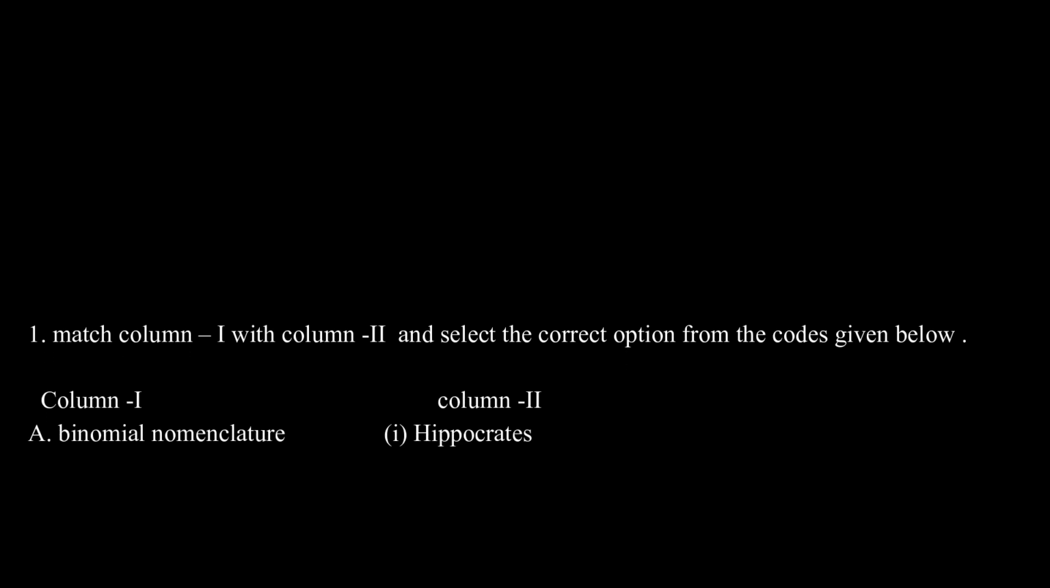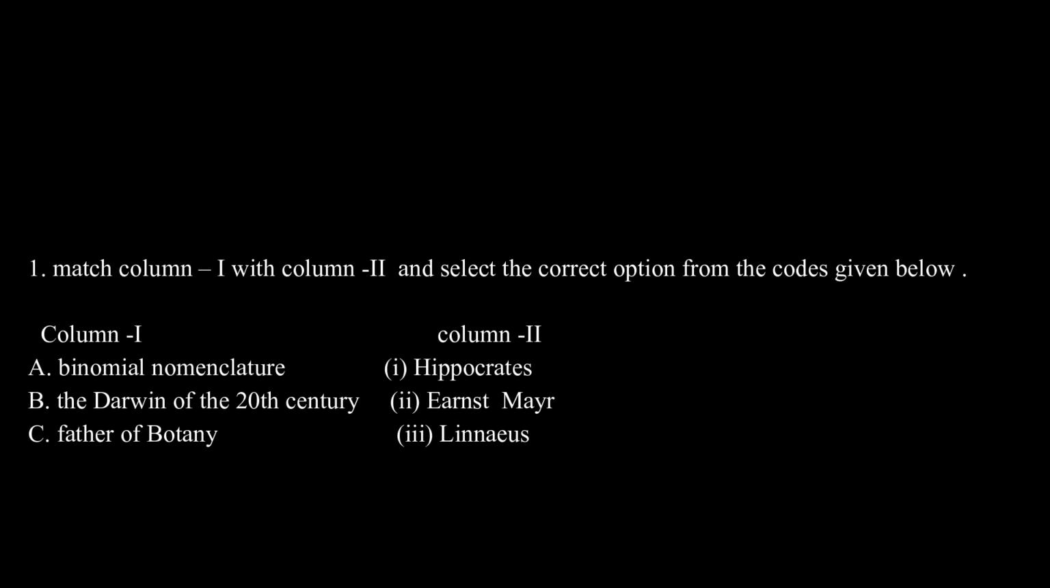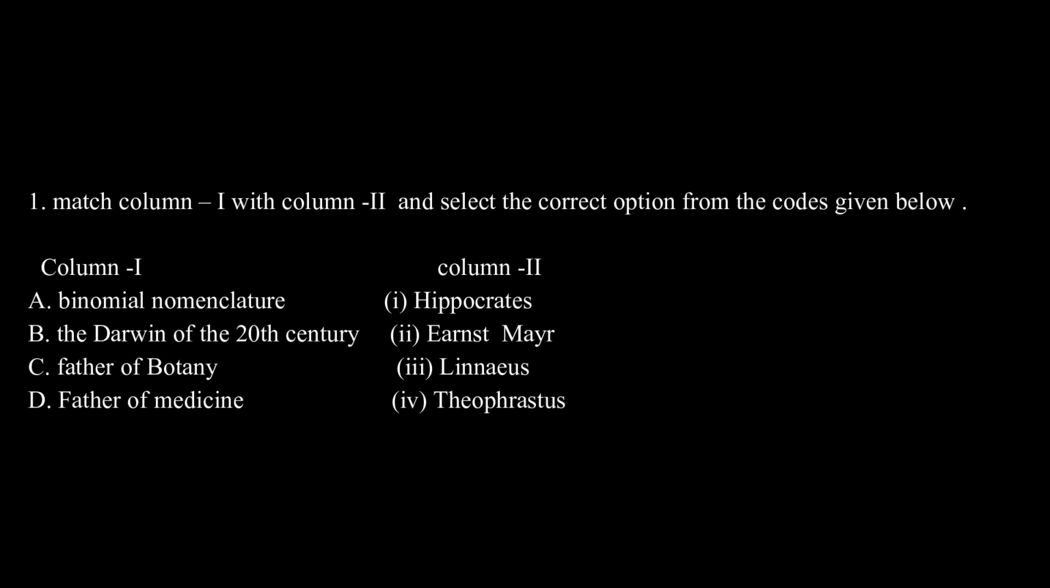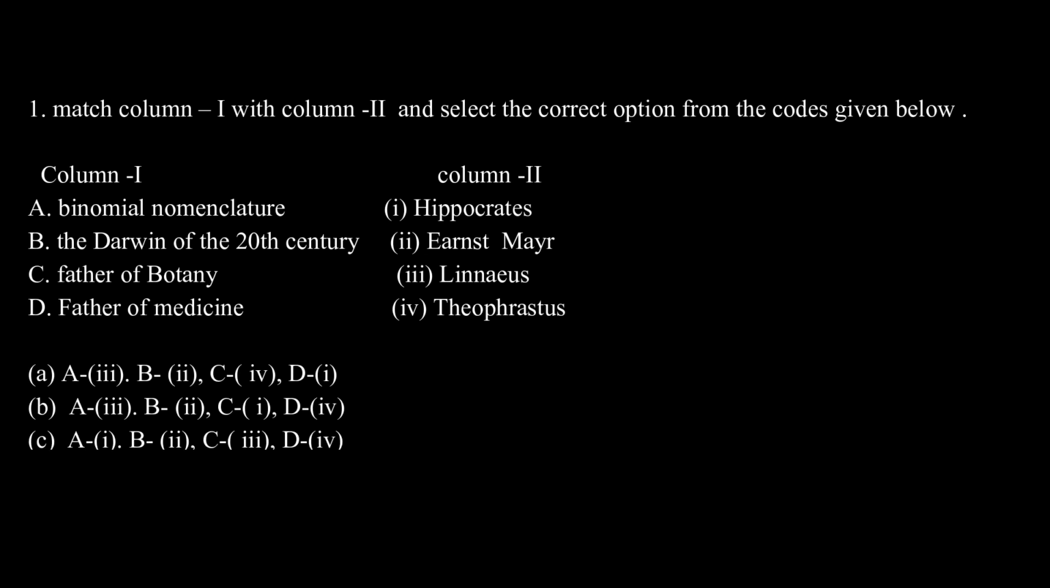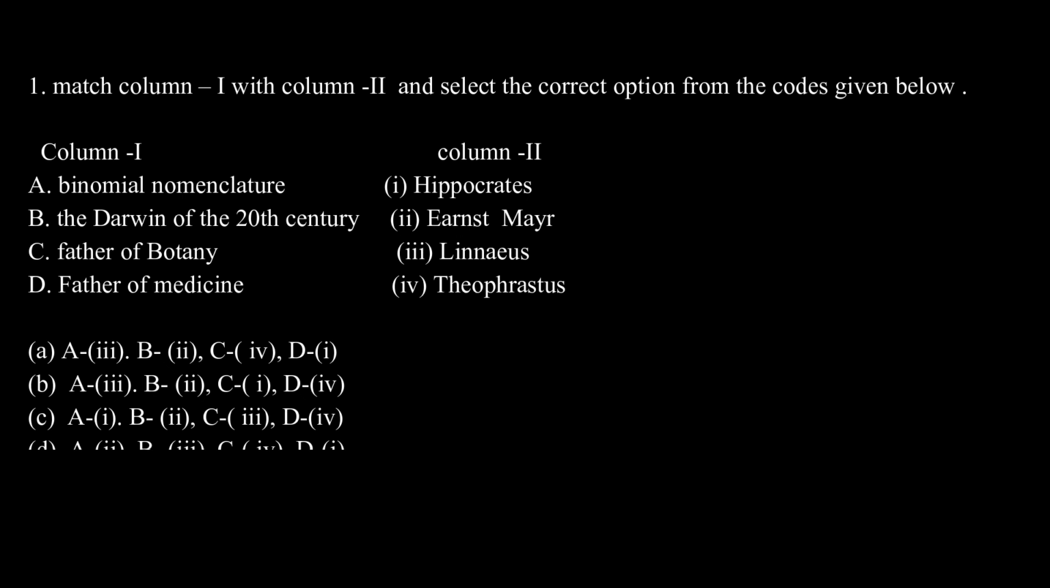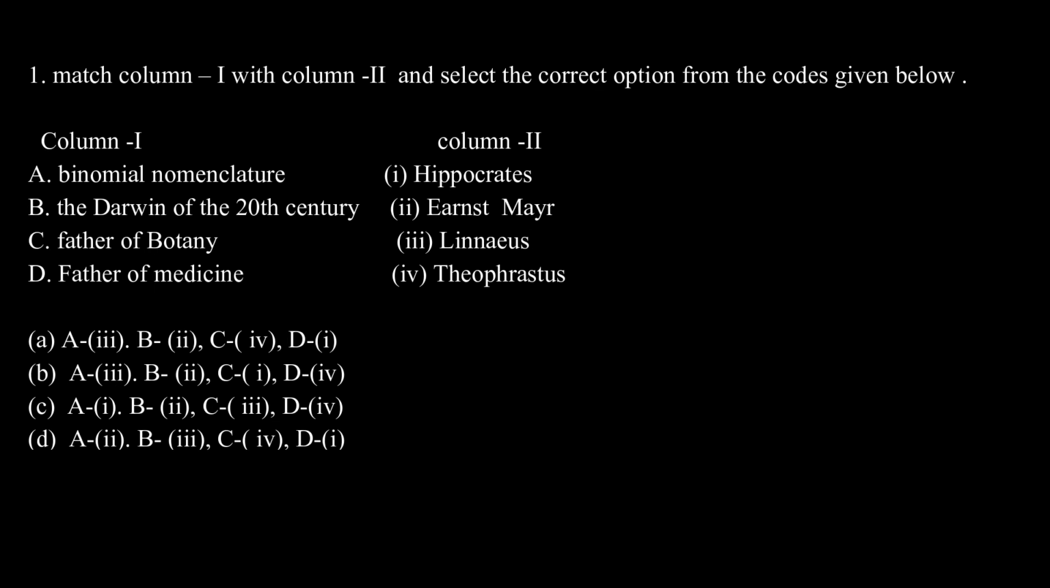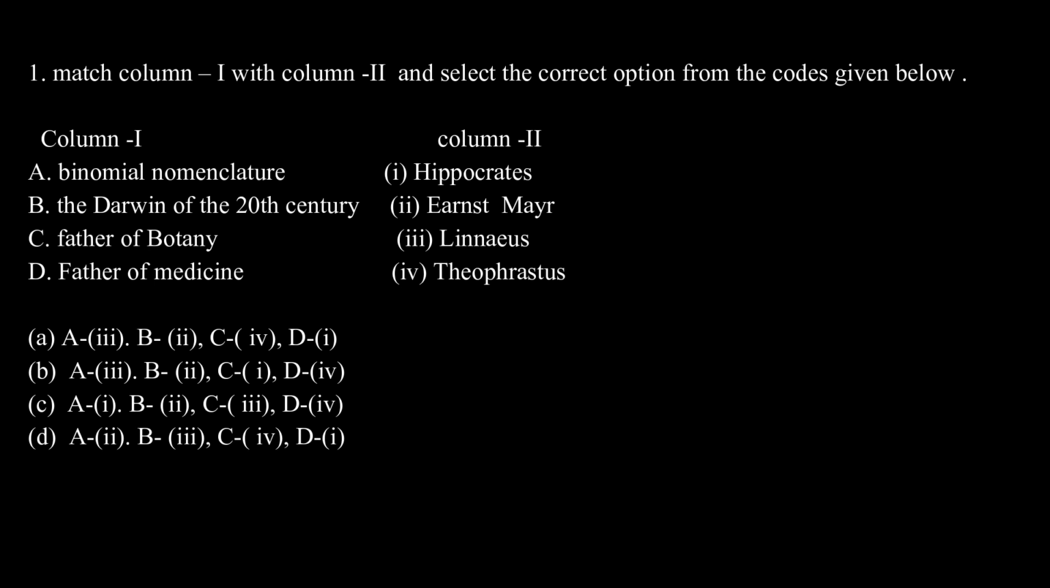Match column 1 with column 2 and select the correct option from the codes given below. Column 1: A, binomial nomenclature. B, Darwin of the 20th century. C, father of botany. D, father of medicine. Column 2: I, Hippocrates. II, Ernst Mayr. III, Linnaeus. IV, Theophrastus.